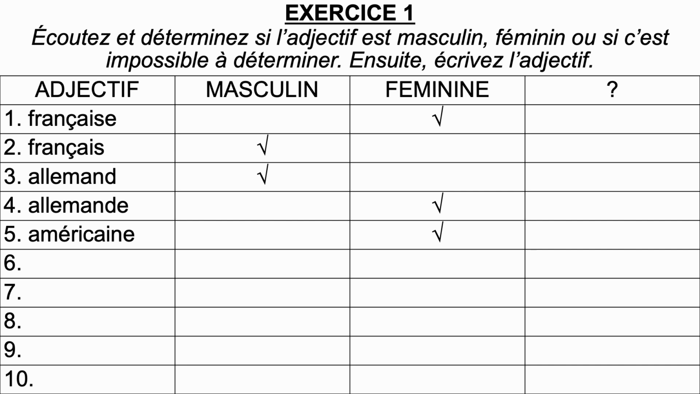6. Américain. Américain is masculine. Répétez, américain. 7. Russe. Russe ends with an E, so it's impossible to tell. Répétez, russe.